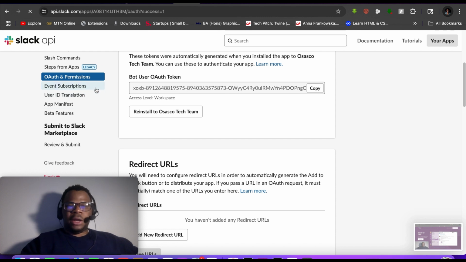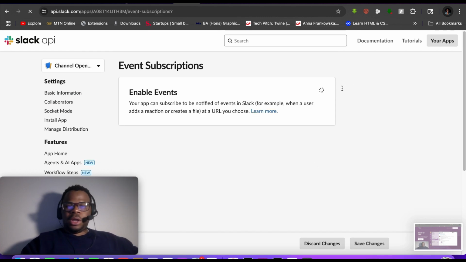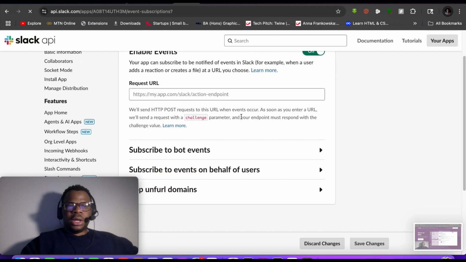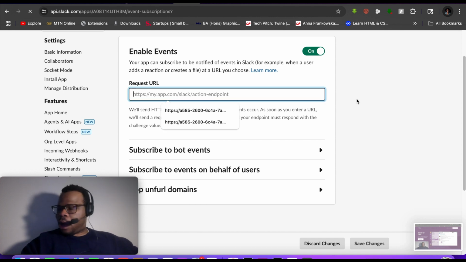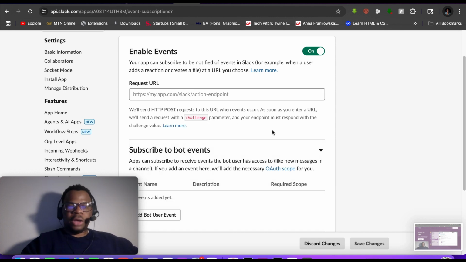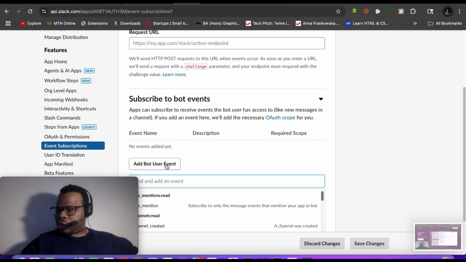There's some things we need to add in here, so we're going to be toggling this from off to on. This request URL, we're going to be populating later, but for now the only thing we want to do is come down here, subscribe to bot events, add user bot events.